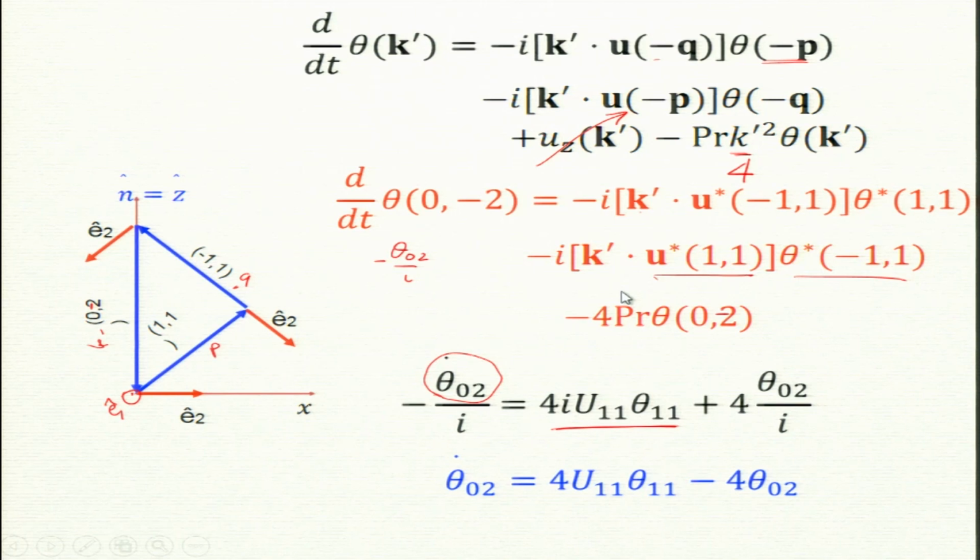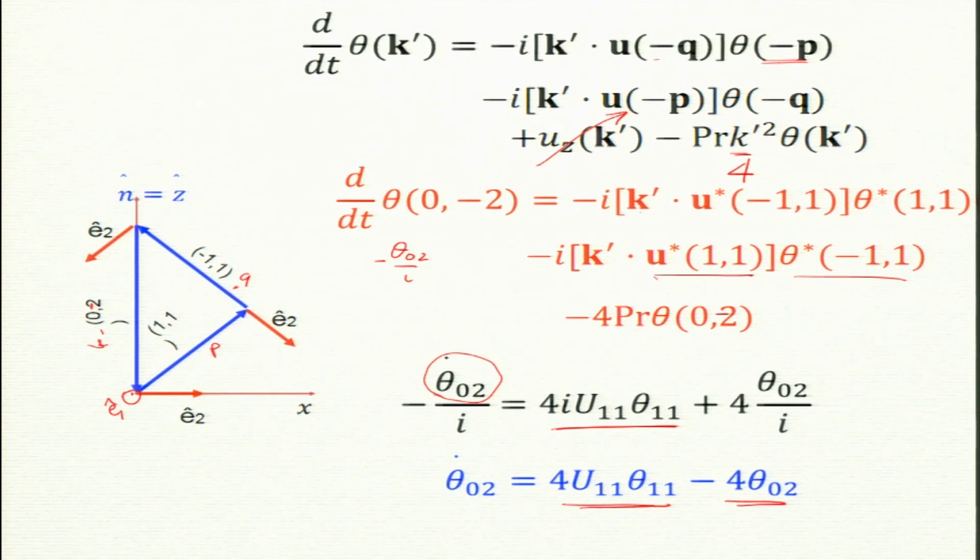And this is what I get, theta 0 2 is 4 1 u11 theta 11. So this is a diffusion term and this is a nonlinear term. If the nonlinear term was absent, then what happens to theta 0 2? It will decay to 0. So that is one thing, that even if nonlinearity is off, this mode will go to 0.